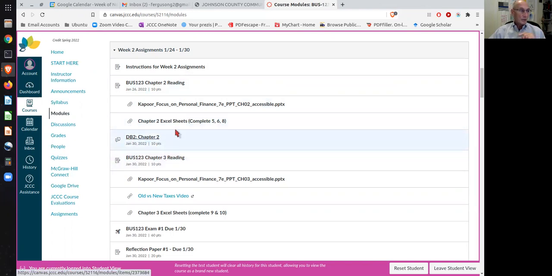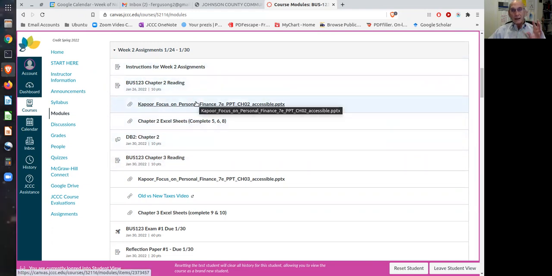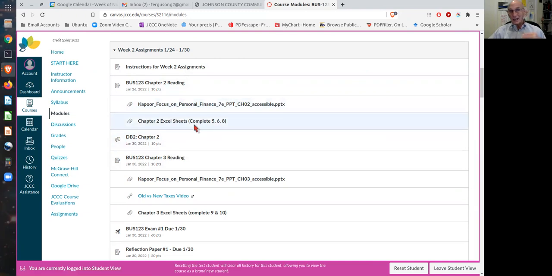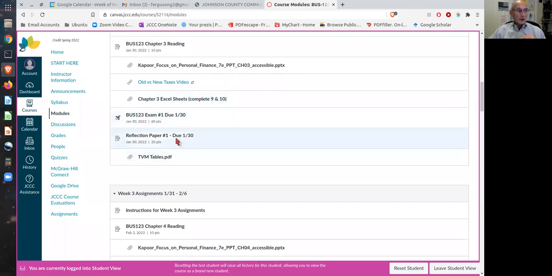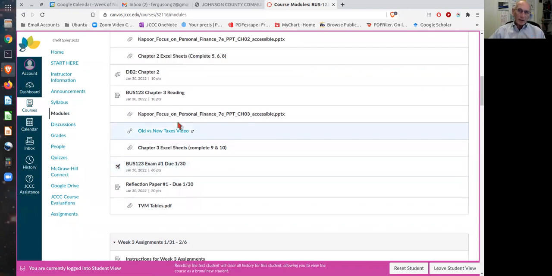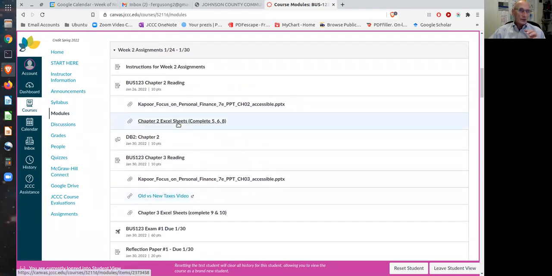It has discussion boards, any PowerPoint presentations if you want to use those to review for tests, the Excel sheets that need to be completed for each chapter, reflection papers, and exam links right there. So everything that you need for the week is within that module. Be sure that you go to the module and review it to see what all is there.